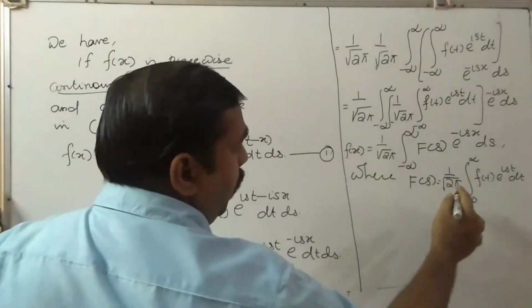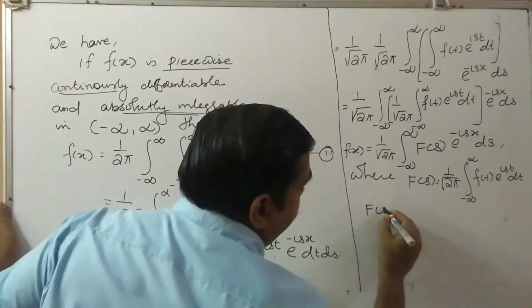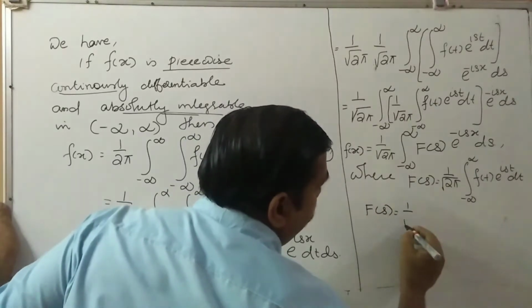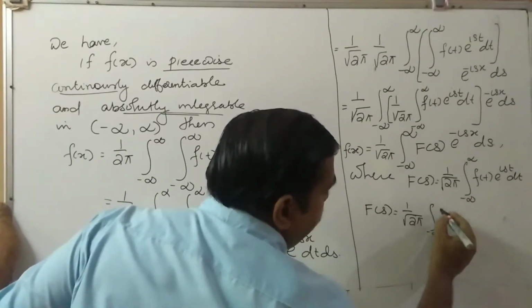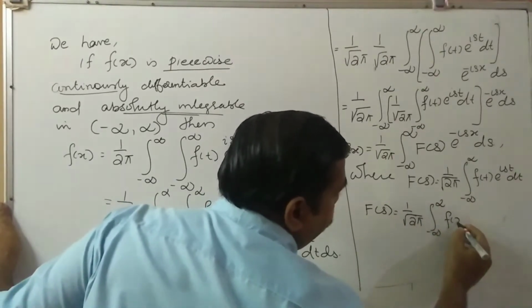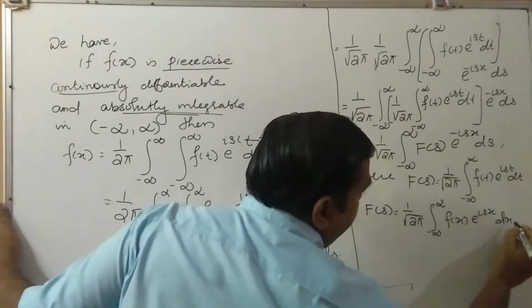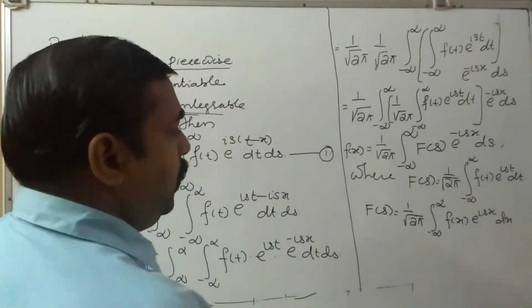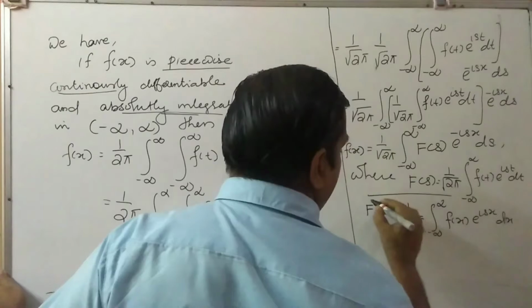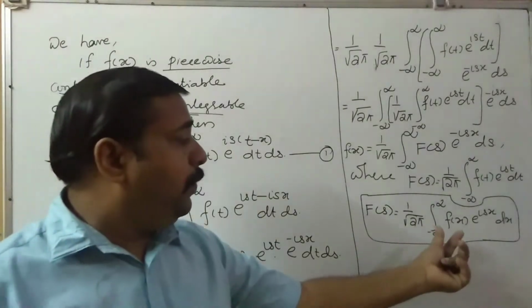By replacing t by x, what will be the answer? That is F of s is equal to 1 by root 2 pi integral minus infinity to infinity f of x e raised to isx dx. By the dummy variable, we can replace t by x. So this is the Fourier transform of f of x.